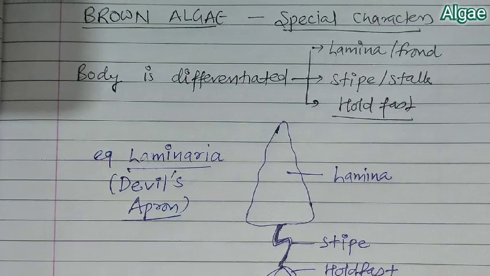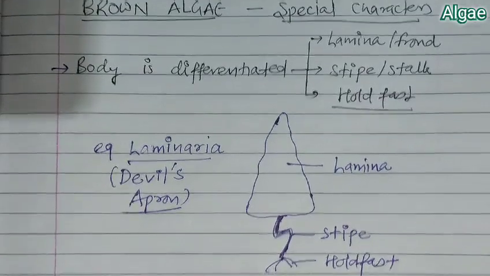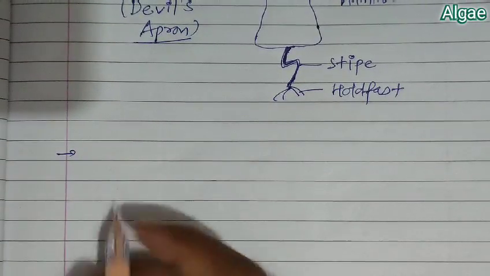Next, one of the important features that is found in case of brown algae is the presence of trumpet hyphae. What you will find?